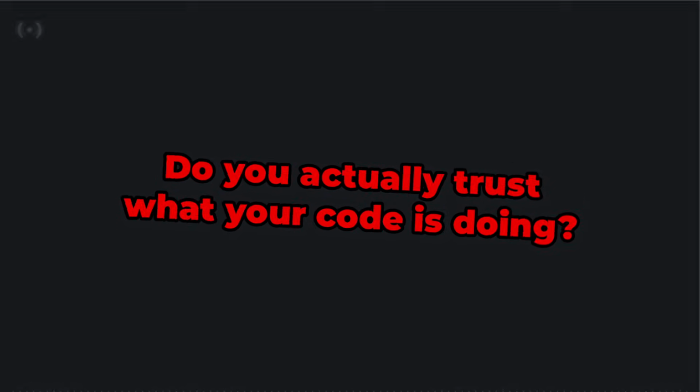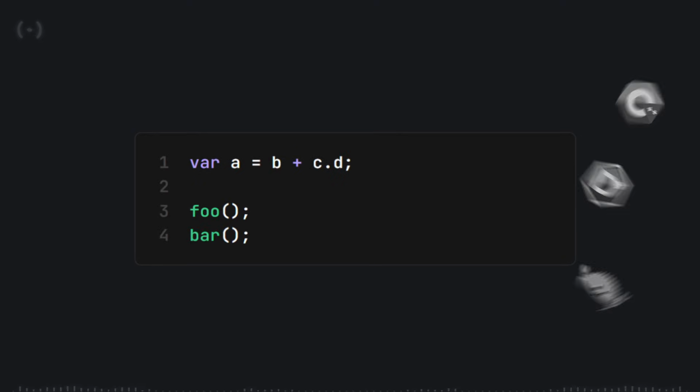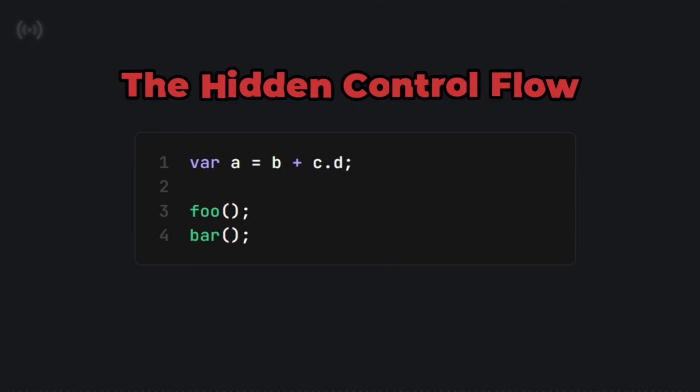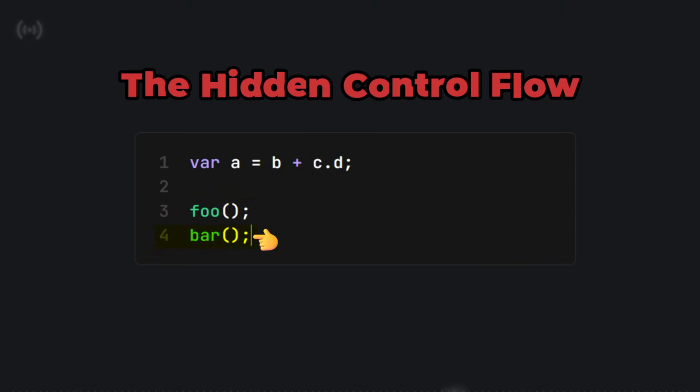Let me show you an example. In languages like C++, D, and Rust, this code hides a lot of things. Firstly, the hidden control flow. In D language, the expression C.D might actually be a property function, which means a hidden function call. In C++, D, and Rust, the plus operator can be overloaded, so that's another hidden function call. In C++, D, and Go, the foo function might throw an exception, or panic in Go, which can completely prevent the bar function from running.